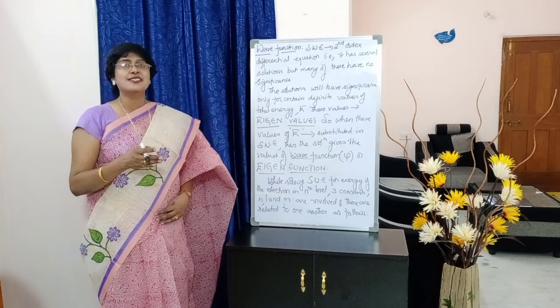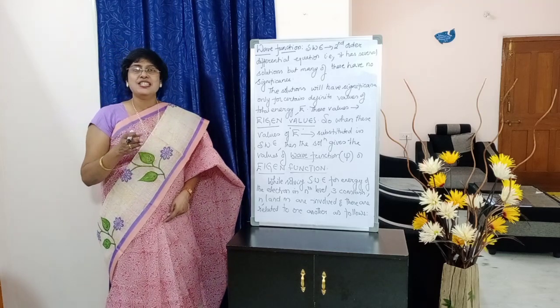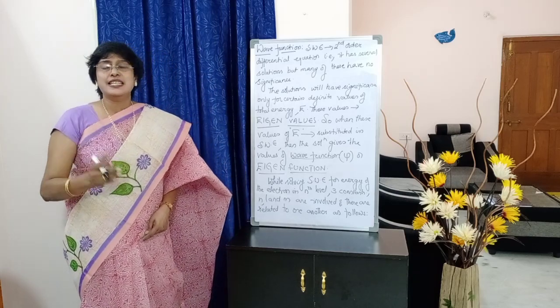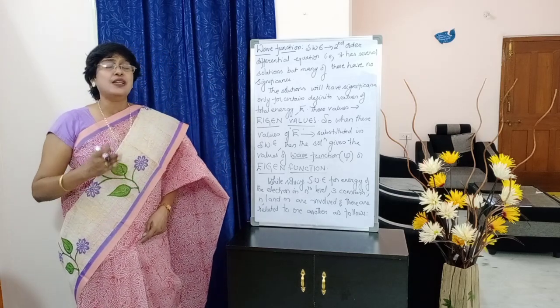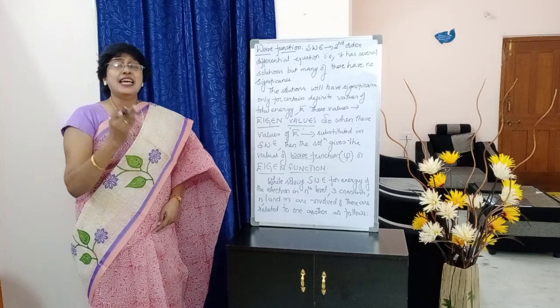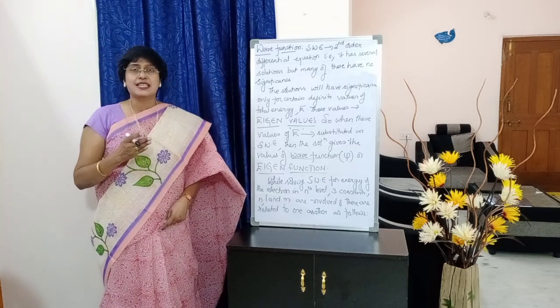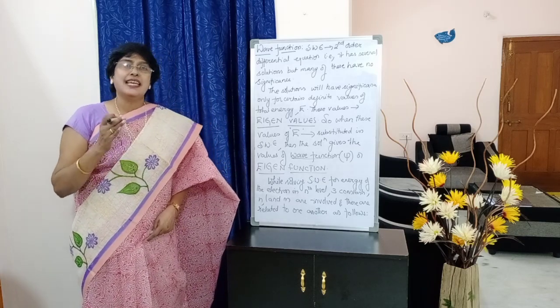Once again, students, this Schrödinger wave equation has many solutions, but most of them do not have a significance. Which solutions will have significance? Where there are certain definite values of total energy. These are called eigenvalues.